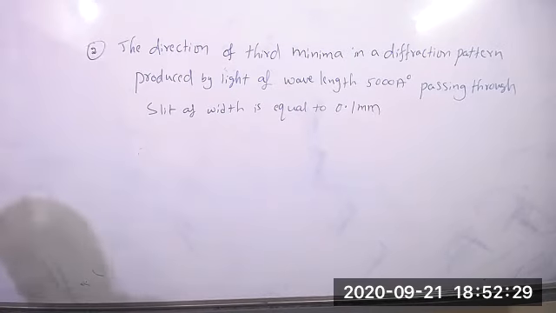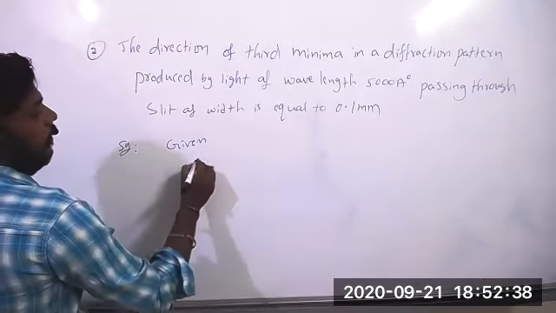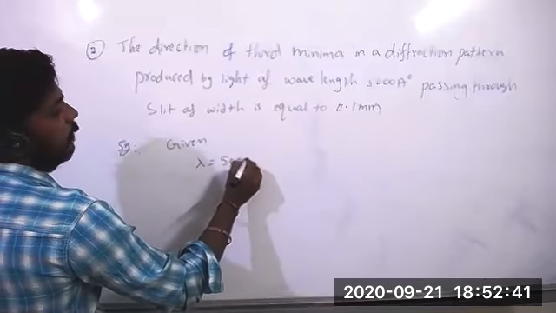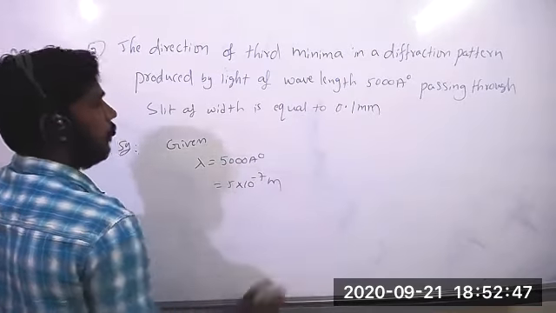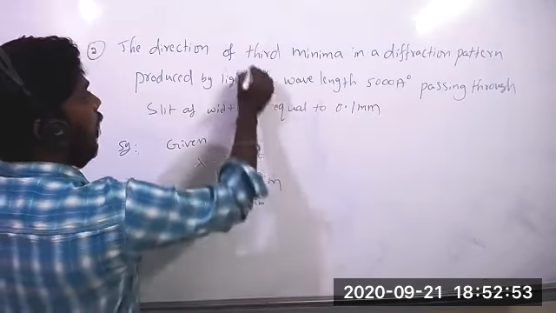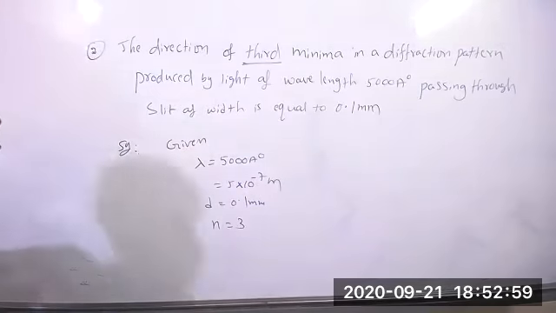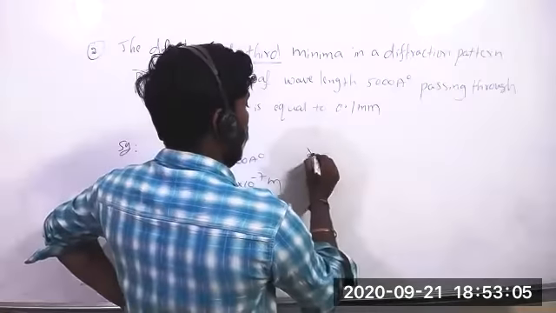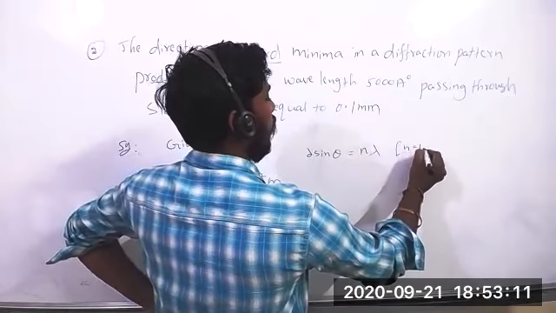Now tell me, try to solve that. Tell me the answer. First write the given: lambda equals 5000 angstroms, we can write 5 into 10 to the power of minus 7 meters. d given 0.1, and third means n equals 3. For minima in the diffraction pattern, d sine theta equals n lambda, where n equals 1, 2, 3 and so on.